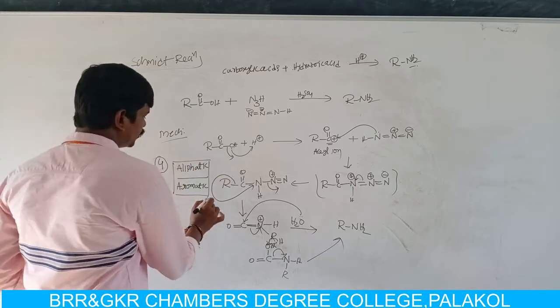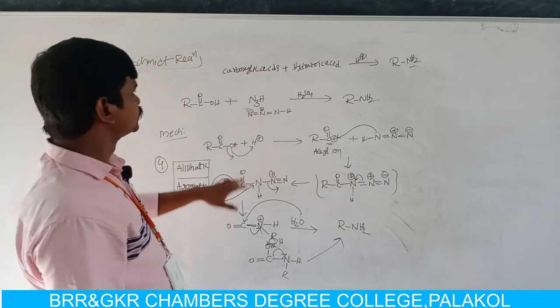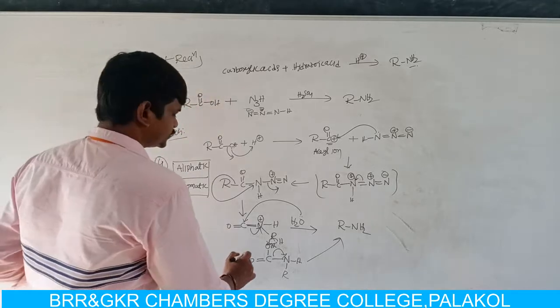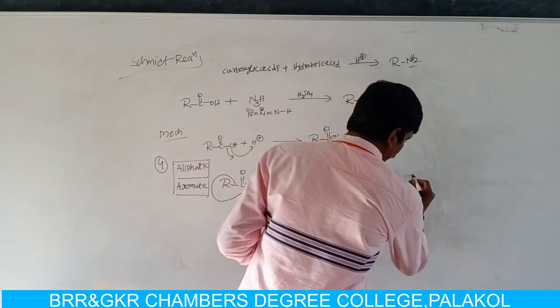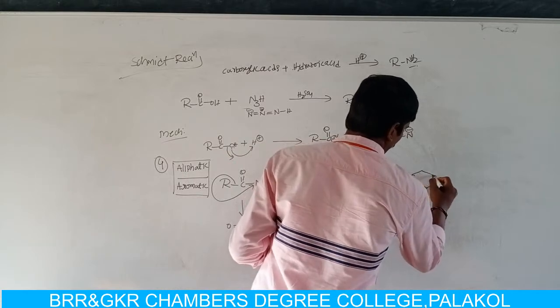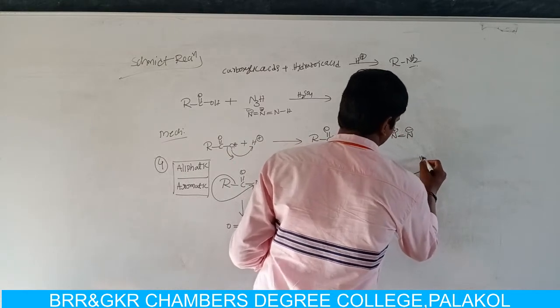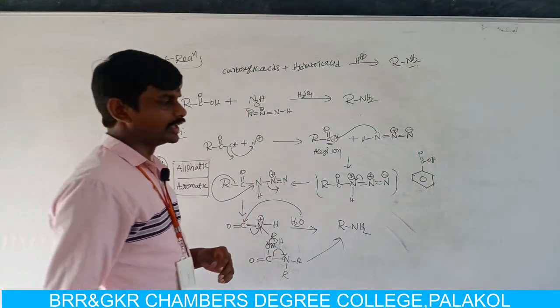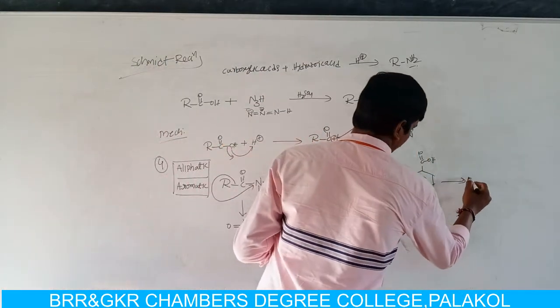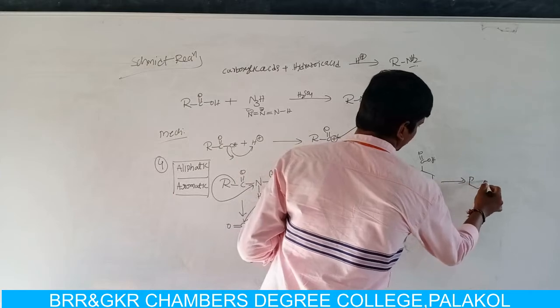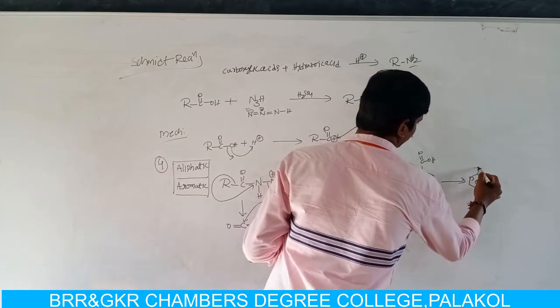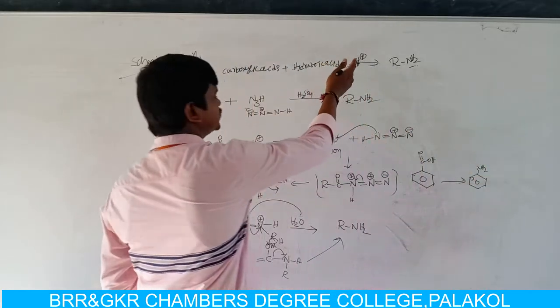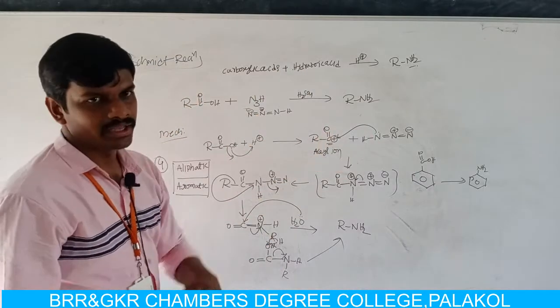For example, if we have to prepare an aromatic amine, in place of the alkyl group we just take one aromatic ring. For example, we take benzoic acid. If benzoic acid is treated with hydrazoic acid in strong acidic condition, then we can get aniline.